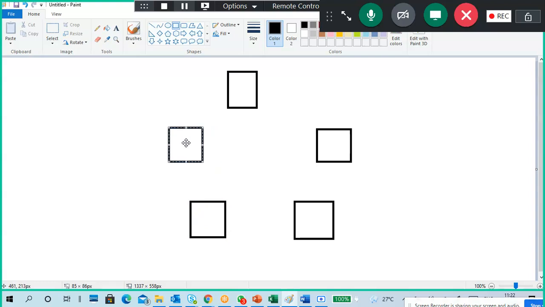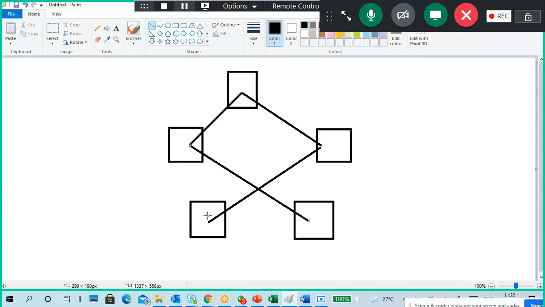This is called mesh topology. Yes, sir. This is mesh topology. Very good. In this topology, all the computers are directly connected to the main computer, the main server. There is no interconnection between the neighbor computers.